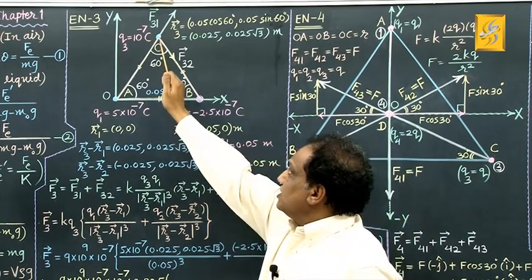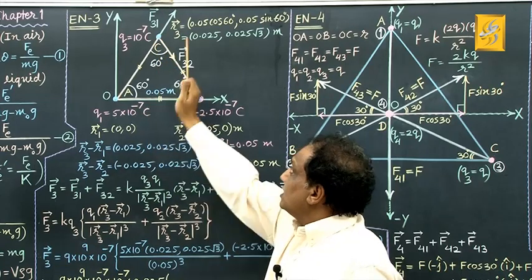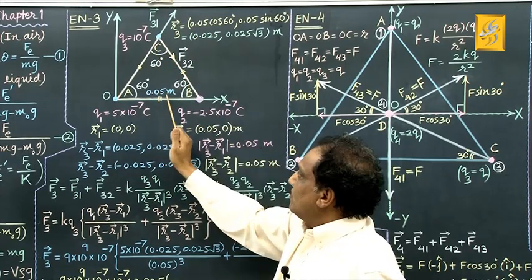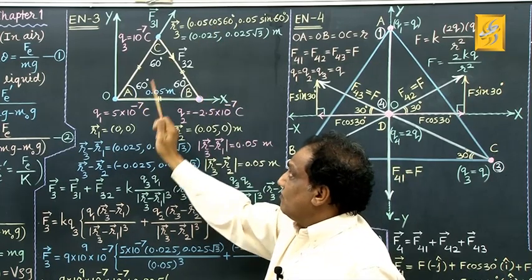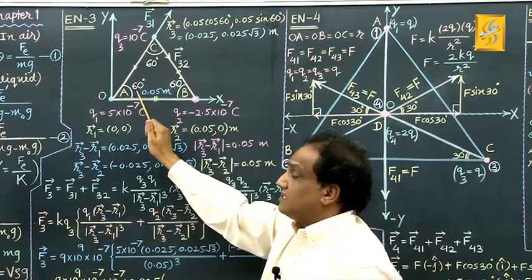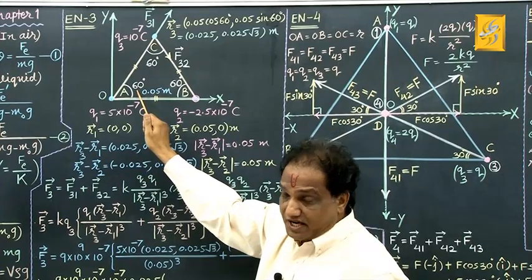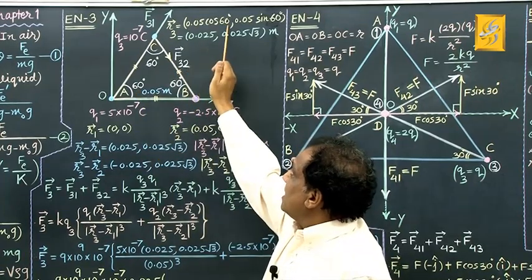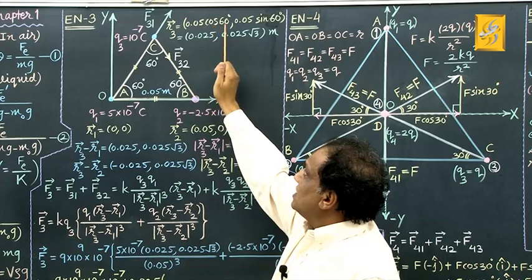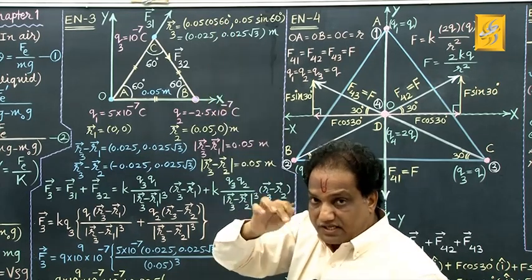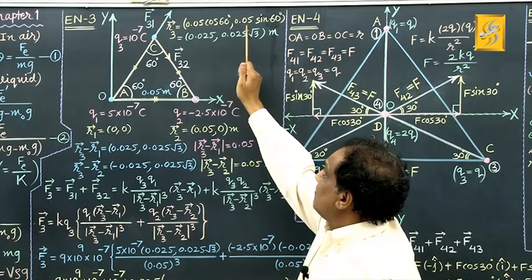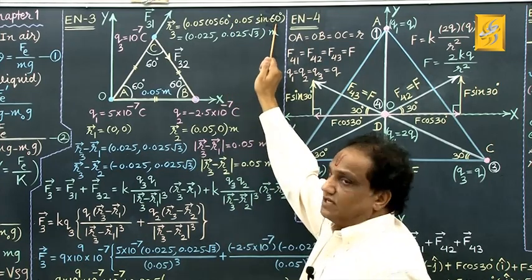Now tell me, instead of R, this side length, you know it is 0.05 meter. For an equilateral triangle, each angle theta is the same, 60 degrees. So R cos theta is 0.05 cos 60 degrees, comma, y coordinate is R sin theta, 0.05 sin 60 degrees.